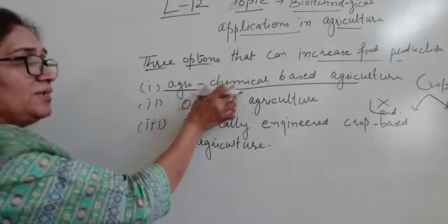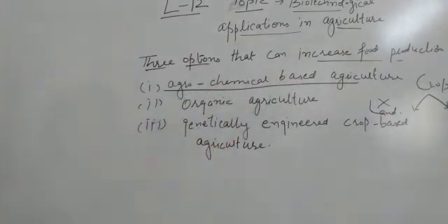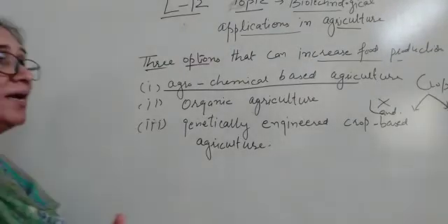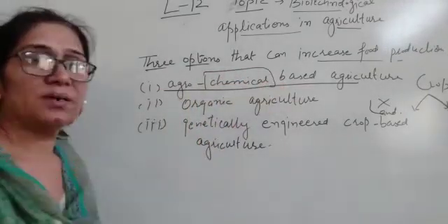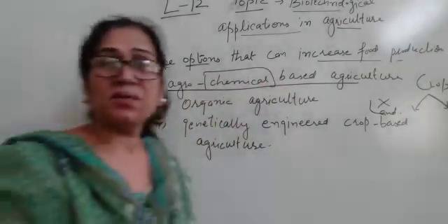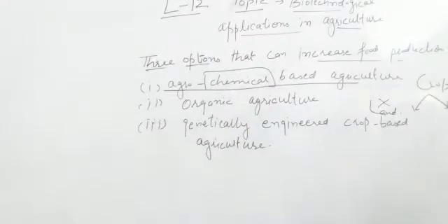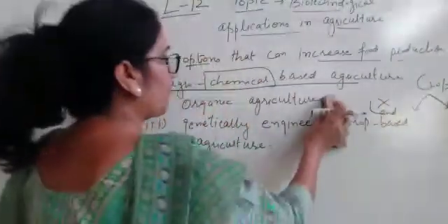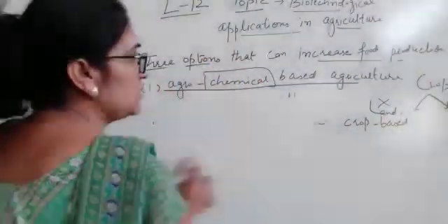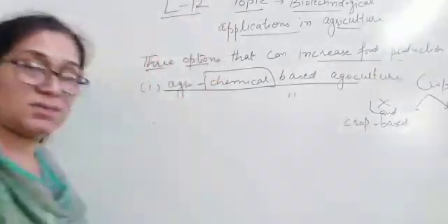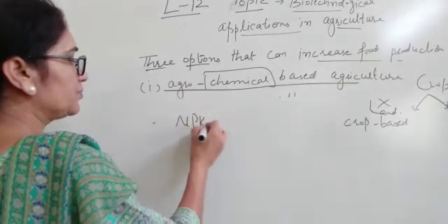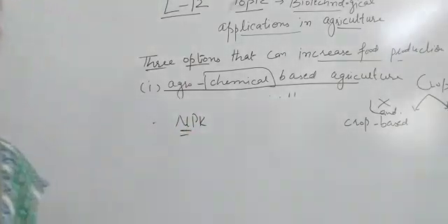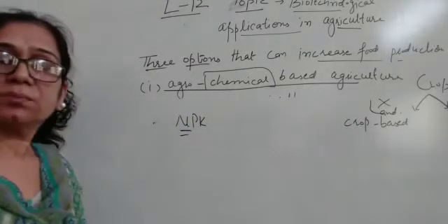So we can increase the yield of any crop by using some chemicals, right? Basically these are the fertilizers. By using fertilizers we can increase the crop, that is NPK, by adding nitrogen, phosphorus, potassium.